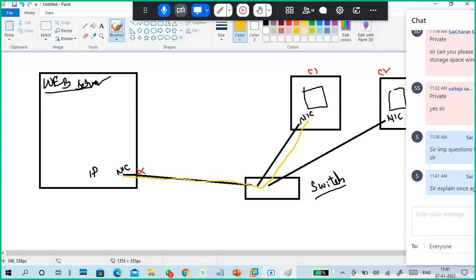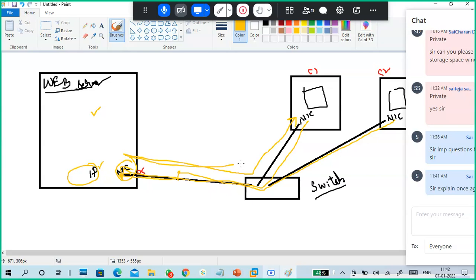The request goes to the server through the network, through the NIC, with the help of the IP address, because the destination is the IP address. Then the server understands your request and replies back to you.